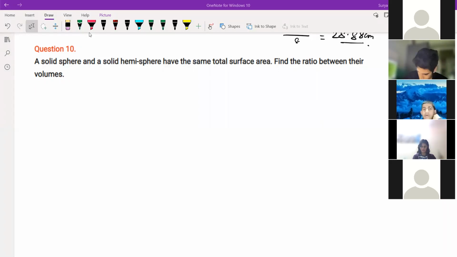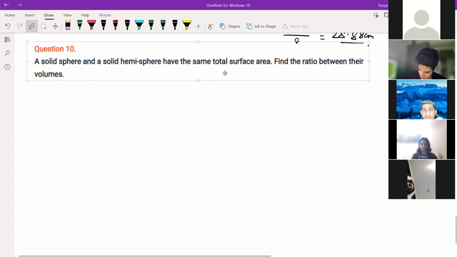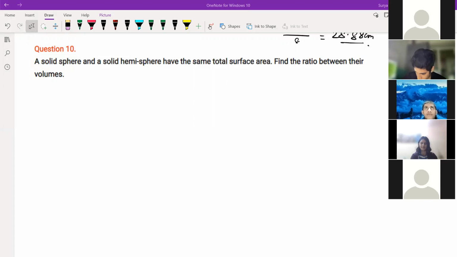Sir, I am getting 3 by 4 into root 3 by 4. No, it's different, sir, just a minute. Anyone, just write in the chat box. Drishi is getting 2 by 3. Drishi, you can type your answer, I can't actually recognize your voice.